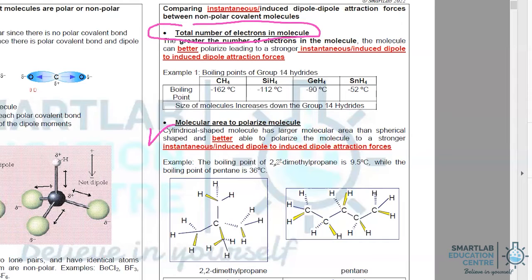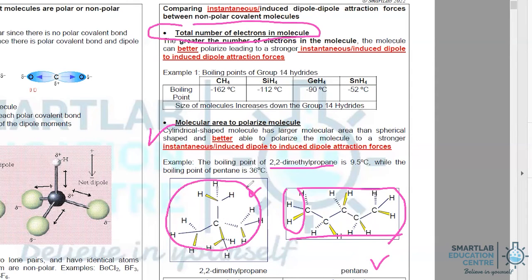So for example, we take a look at 2,2-dimethylpropane, which is this, and pentane, which is this structure. Both pentane and 2,2-dimethylpropane are isomers, which means they have the same number of electrons. However, in the case of pentane, the shape is more cylindrical, vis-a-vis that of 2,2-dimethylpropane, which is more spherical.